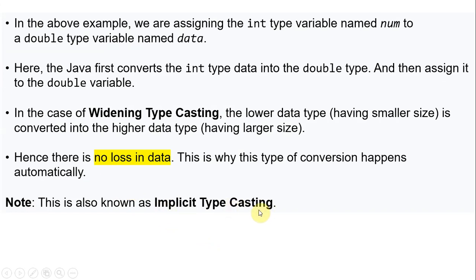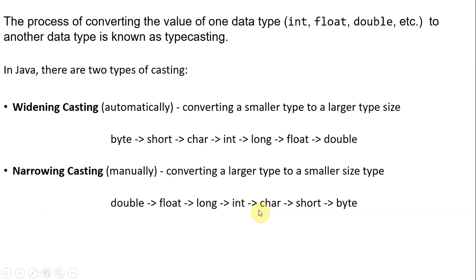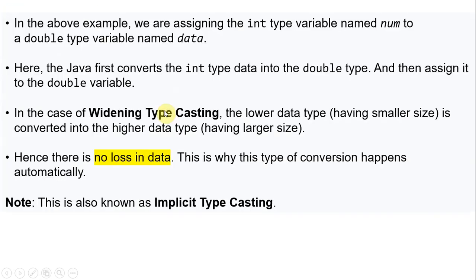So type conversion is nothing but the process of converting one data type to another data type. In that we have widening and narrowing. Widening is also called automatic conversion, or simply implicit typecasting or type conversion. Implicit typecasting, widening typecasting, or automatic typecasting, all are similar, synonyms to each other.